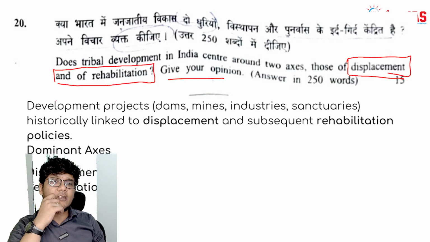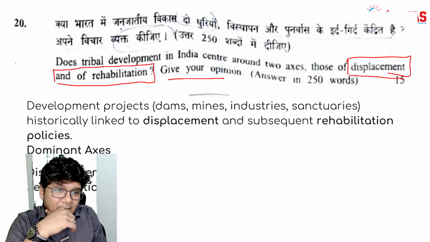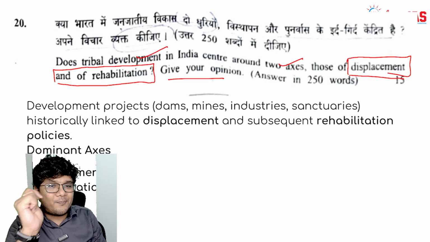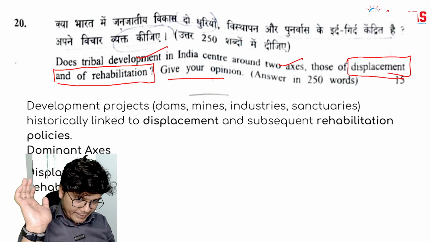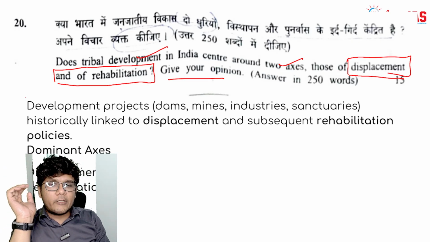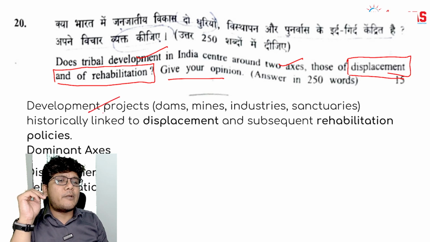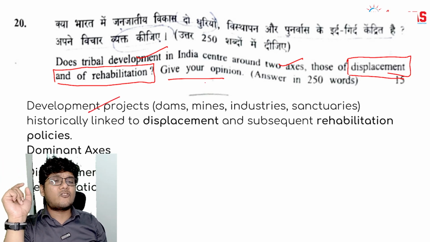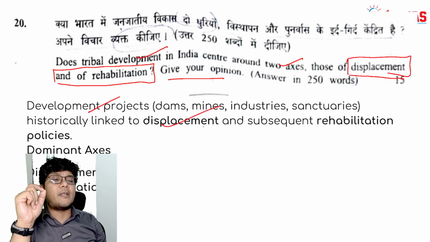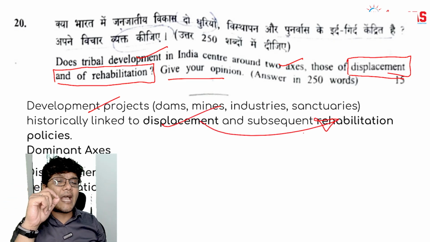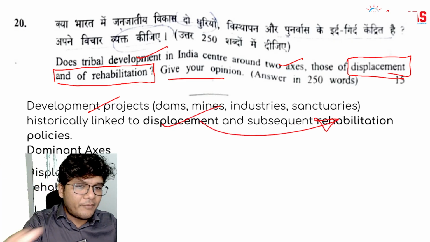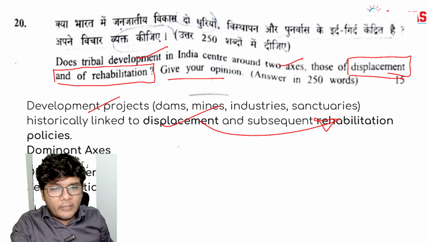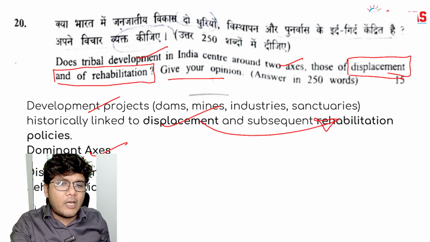So let's look at the question again. Does the tribal development in India center around two axes? Those of displacement and rehabilitation. So first you talk about the introduction, which talks about the development projects which are there, the dams, the mines, industries, sanctuaries, etc., which are historically linked to the displacement of the people, which then further needs rehabilitation, as a result of which, yes, it is relying on the two basic axes.